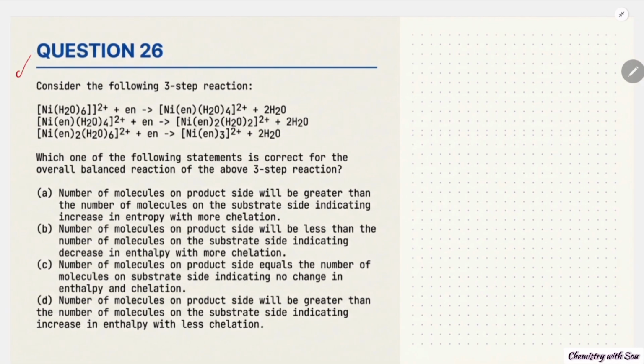In the question number 26, consider the following 3-step reaction. Ni(H2O)6. Actually the en is ethylenediamine. En is substituting the H2O molecules. So let's see the options available. The number of molecules on the product side will be greater than the number of molecules on the substrate side, indicating an increase in the entropy by chelation, with more chelation. That is a true statement. So option A is correct.